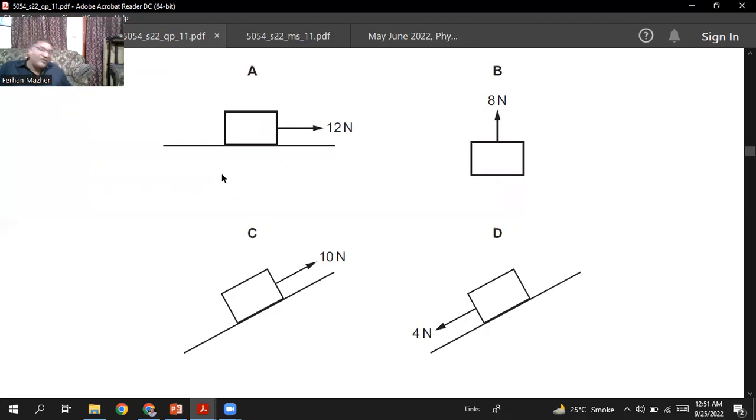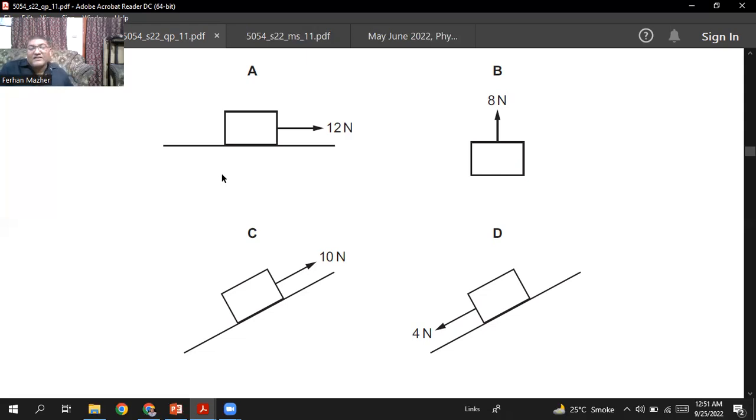Here, 8 Newton force is applied and the body moved 1 meter. So the work done is force into the distance. And that will be 8 into 1, and that will be 8. And the time taken is also 1 second. So the power will be 8 watt.